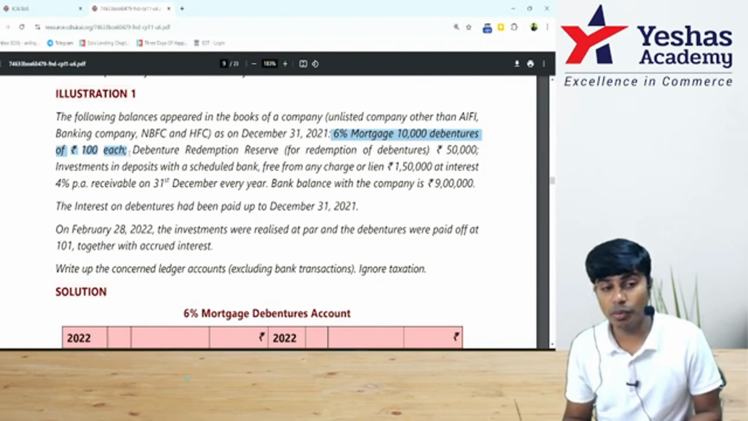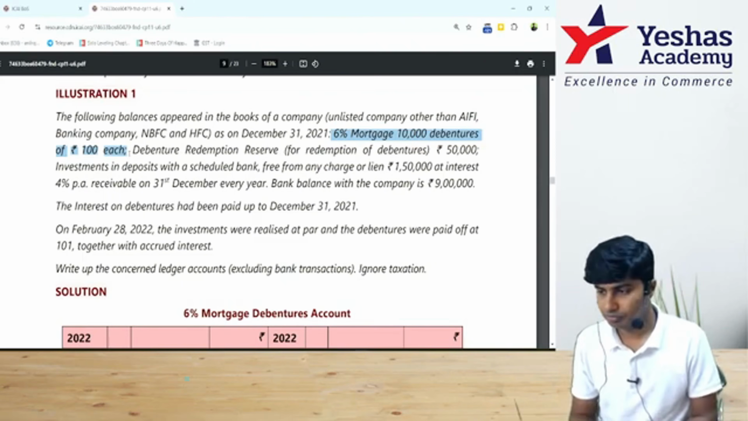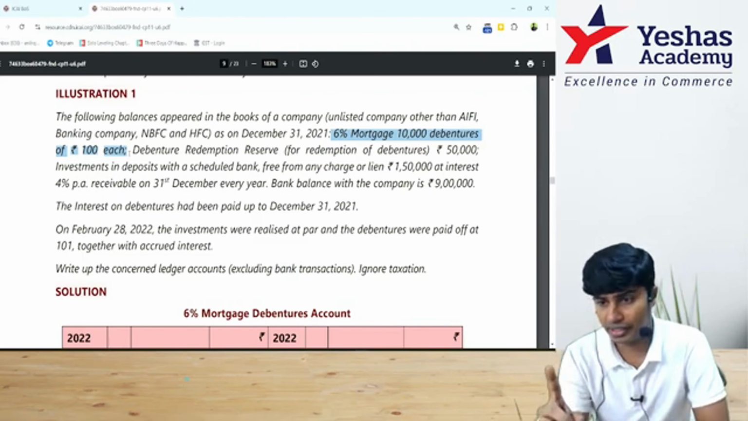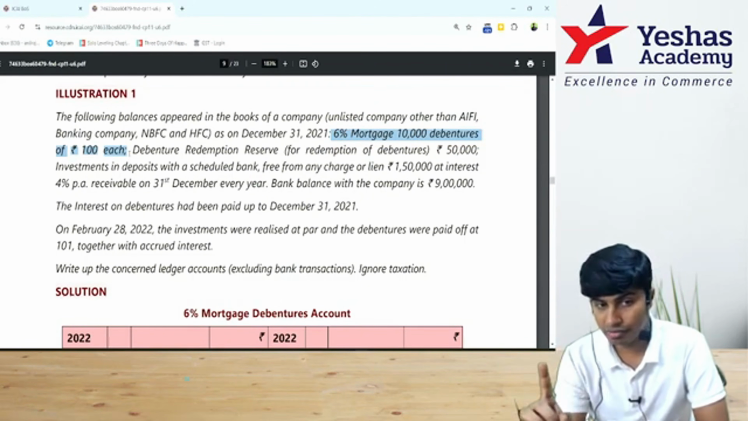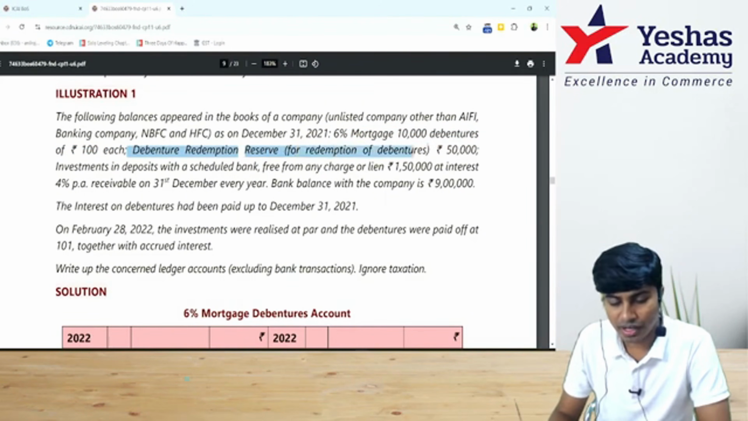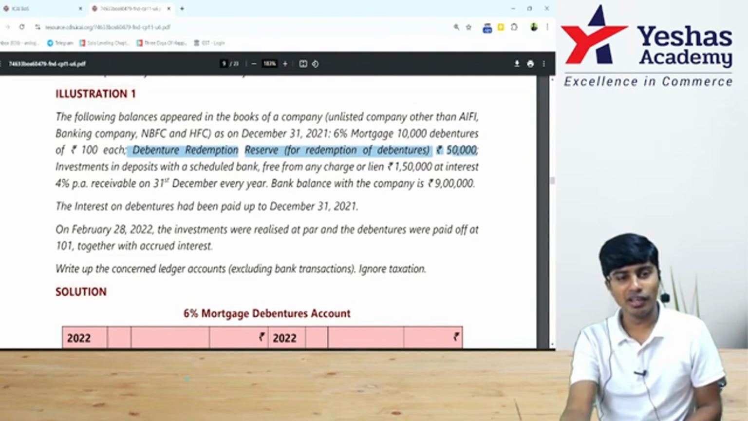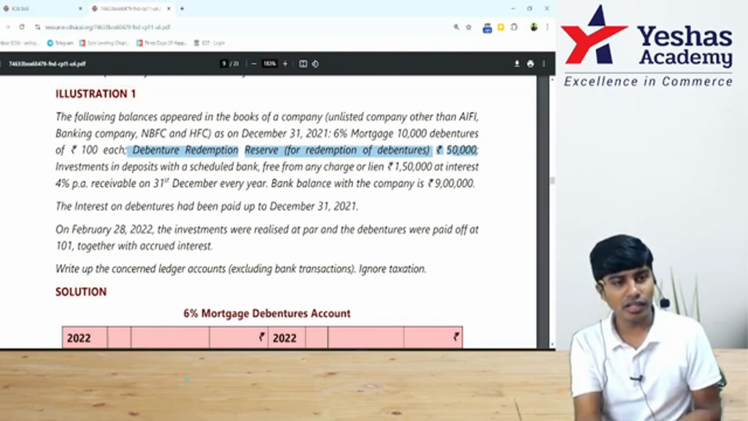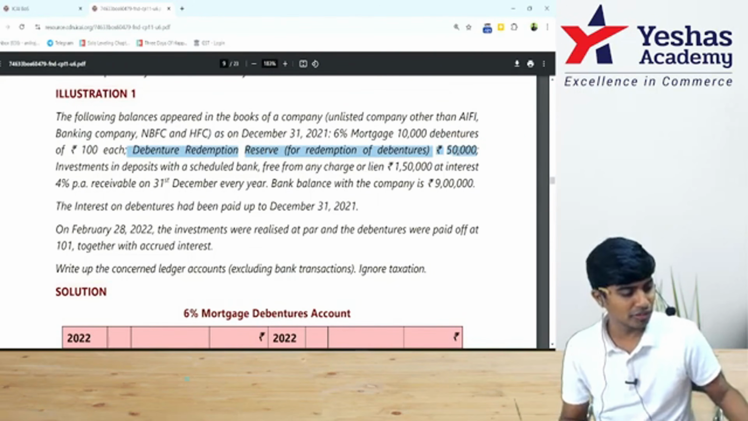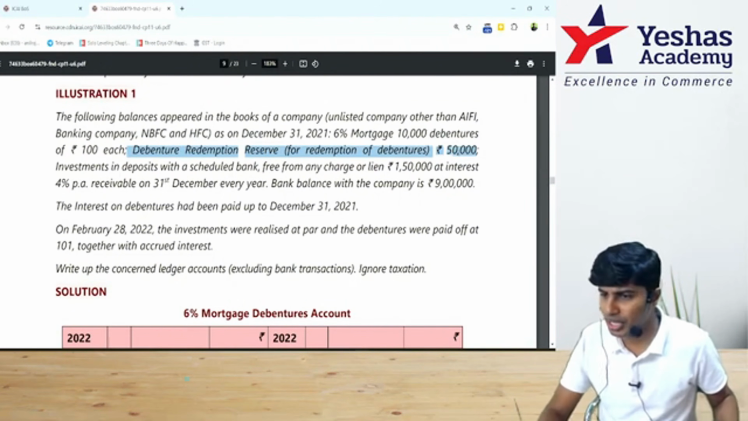How much DRR should be maintained? 10% of what nominal value? 10 lakh into 10%. 1 lakh has to be maintained in DRR. Everyone got that? Continue reading. Oh, DRR is already there for redemption of debentures. How much is there? How much should be there? So DRR should have been 1 lakh. DRR is there only to the extent of 50,000. So shall we create the balance of 50,000 DRR?